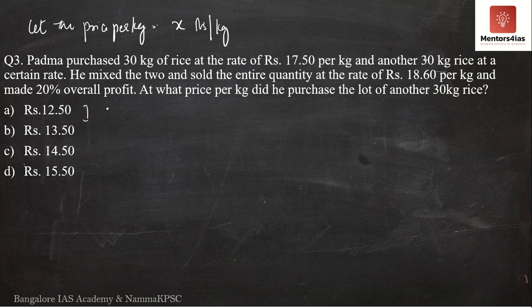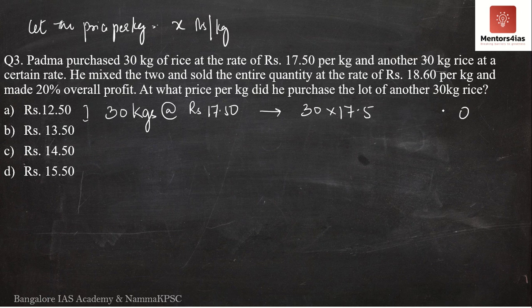So the first type is what? We have 30 kgs purchased at the rate of rupees 17 and 50 paise. Therefore, what is the total cost of 30 kgs? Nothing but 30 into 17.5. So we have a 0 here. 5 3s are 15, 7 3s are 21, 22, 3 1s are 3 and 5 and a decimal point over here. Therefore 30 kgs purchased at the rate of 17 rupees 50 paise totally costs 525 rupees.